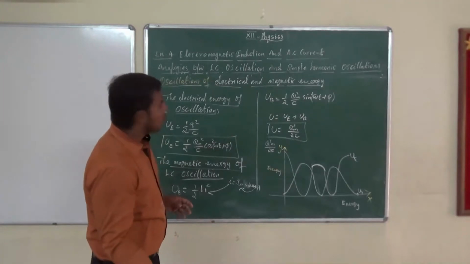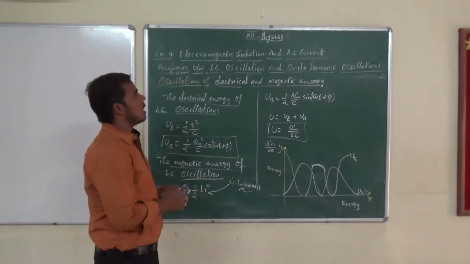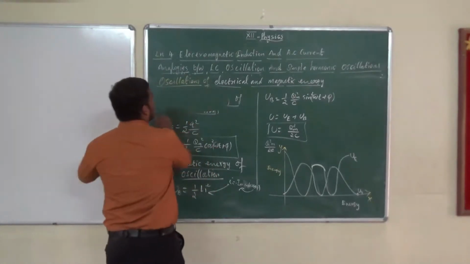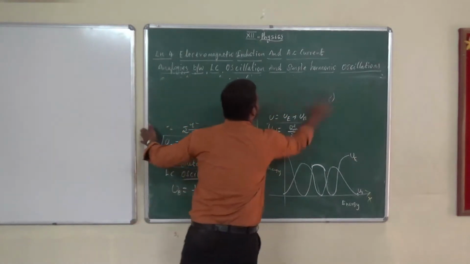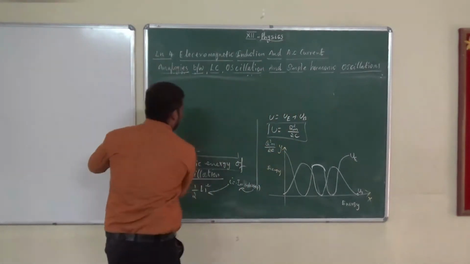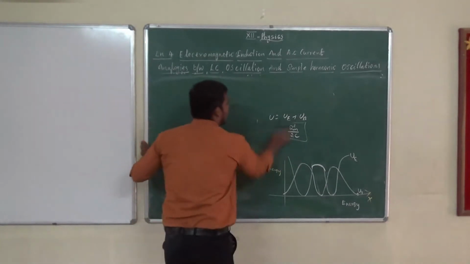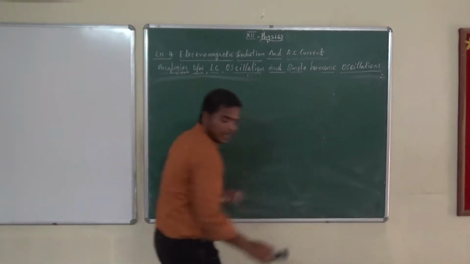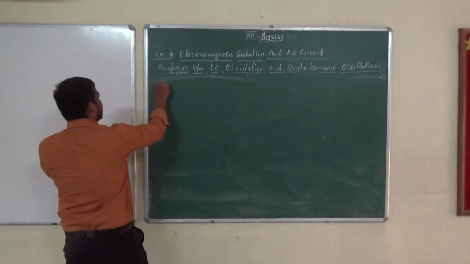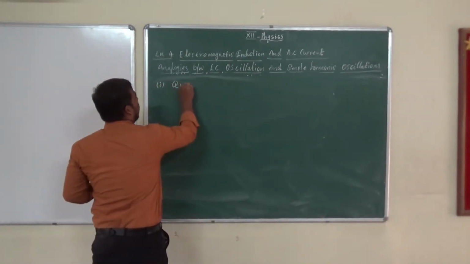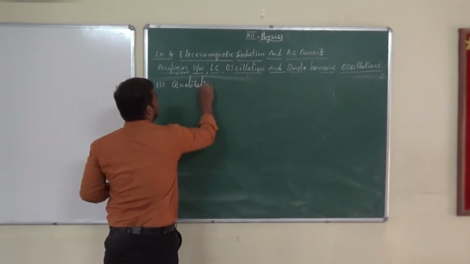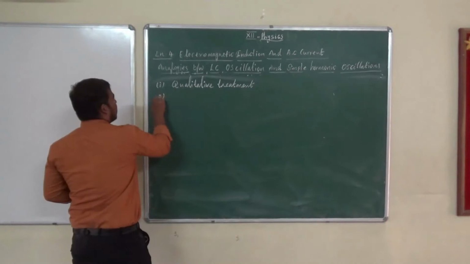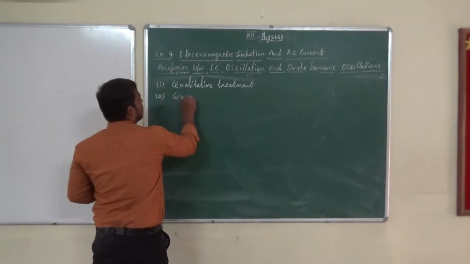So in our topics, the analogies between LC oscillation and simple harmonic oscillation, isn't it? Let me show what topics we have discussed. First, qualitative treatment. Second one, quantitative treatment. Third one, current in the LC circuit.